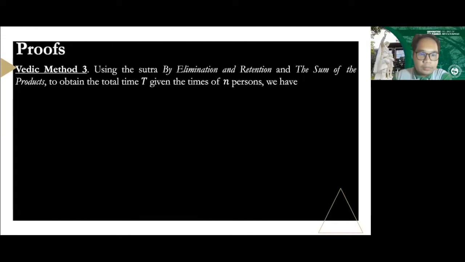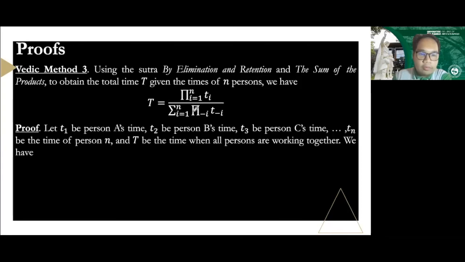So for Vedic method 3, remember that this is our Vedic method 3, wherein we have big T. We want to prove this. So we have big T is equal to the product of T sub i, for all i running from 1 to n, all over the sum of the products of T sub minus i for all i running from 1 to n. So let T sub 1 be person A's time, let T sub 2 be person B's time, let T sub 3 be person C's time, and so on until we have T sub n be person N's time. Let big T be the time of all these persons working together.